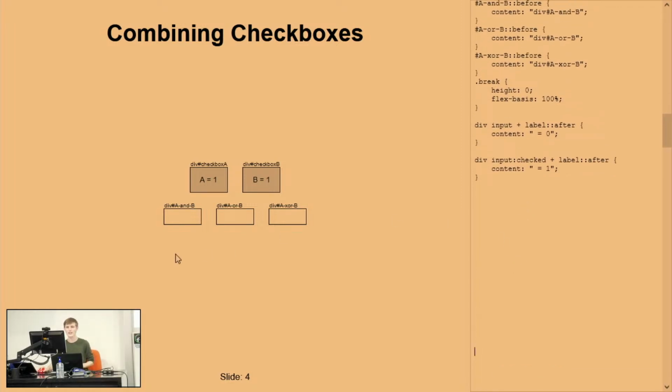Now let's add the labels for this. So to begin with, we can do div label. And remember, these ones don't have checkboxes, so I'm going to select them if they're the first child. This means we won't select any of the labels from the first 2 boxes up here.